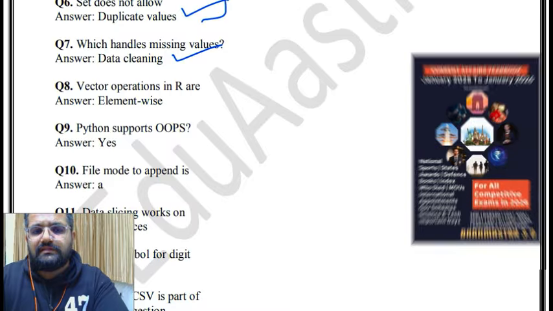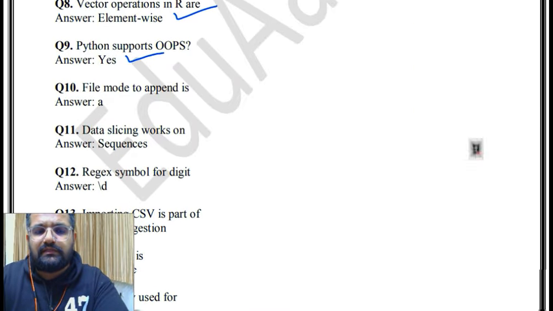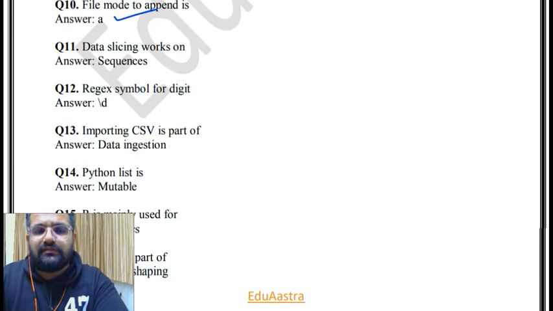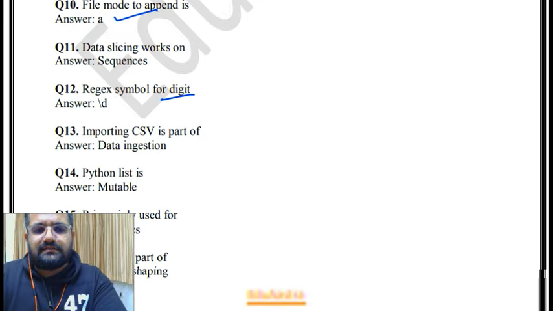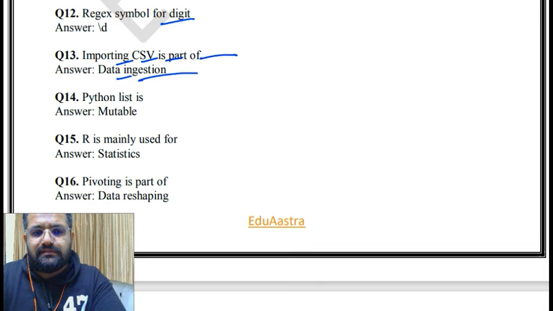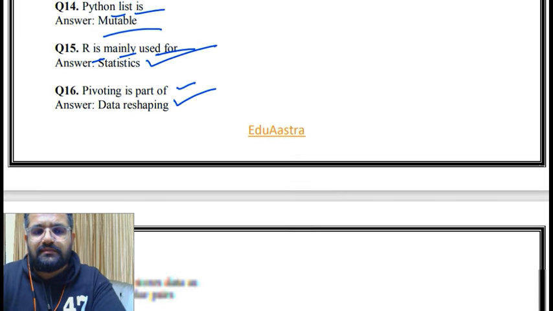Vector operations in R are element wise. Python supports object oriented programming, yes. File mode to append is a. Data slicing works on sequences. Regex symbol for digit is \d. Importing CSV is part of data ingestion. Then Python list is mutable. R is mainly used for statistics. Pivoting is part of data reshaping.